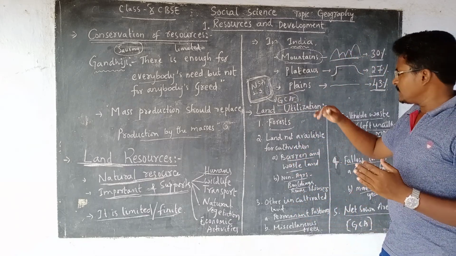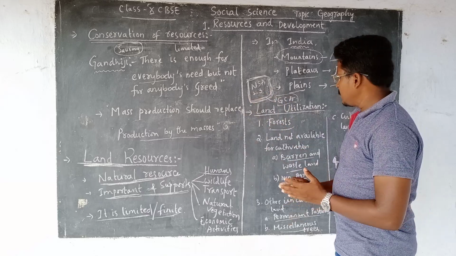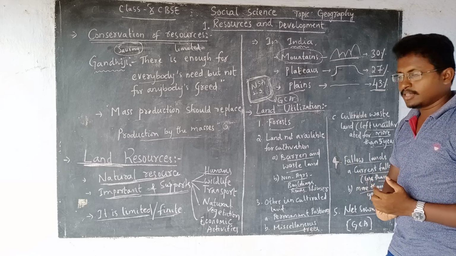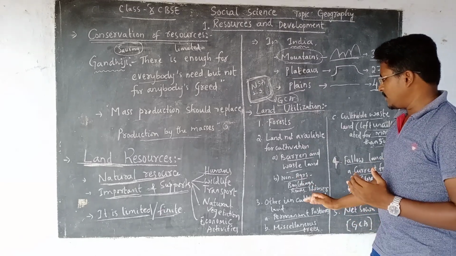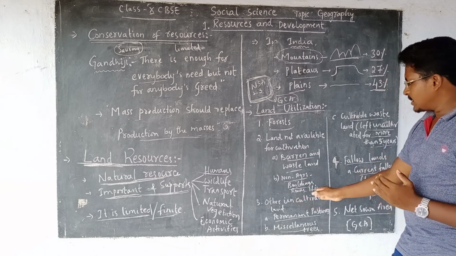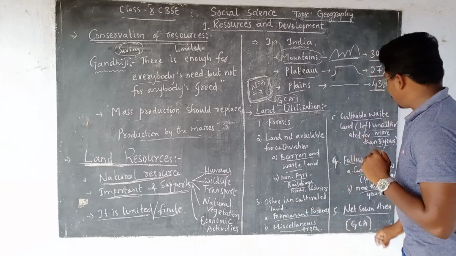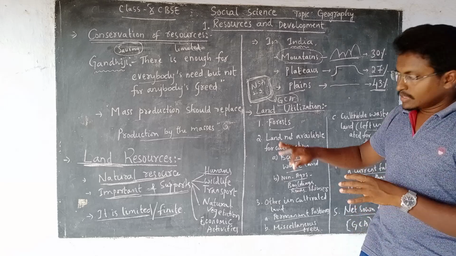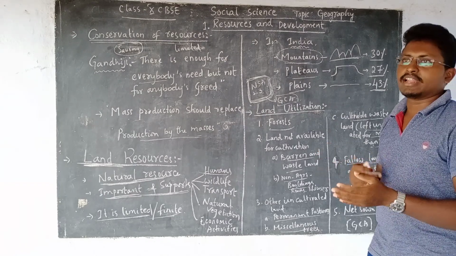So the land utilization can be in different ways. That is, one is forest, second one is land not available for cultivation, maybe barren land or wasteland, then non-agricultural land, and other than that uncultivated land, that is the land which is left without cultivating, then fallow lands as well as net sown area. So these are the 5 different ways in which the land is utilized.